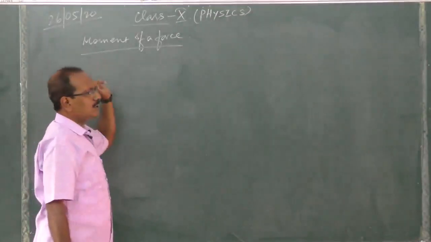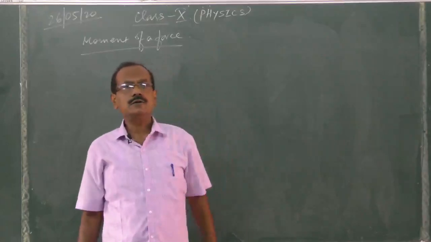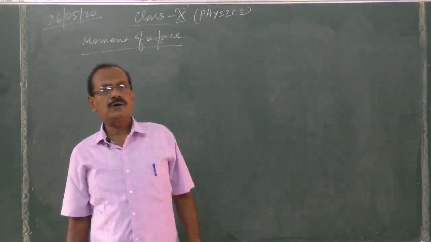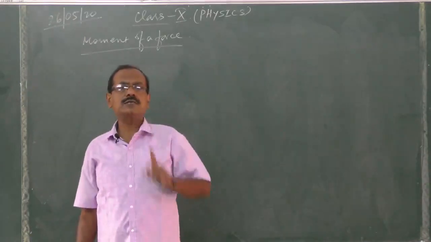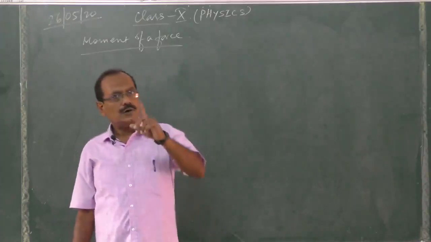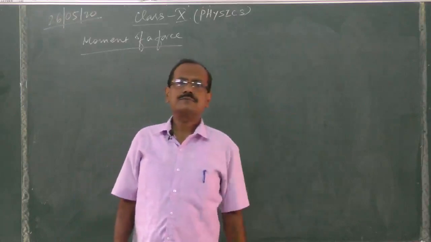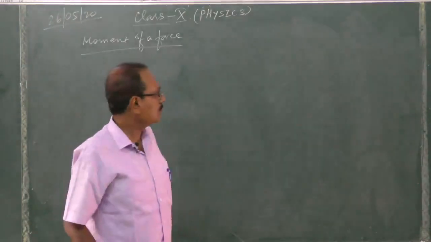Now, the moment of a force depends on the force applied and the perpendicular distance of the line of action of the force from the fixed point, or pivot point, or axis of rotation.